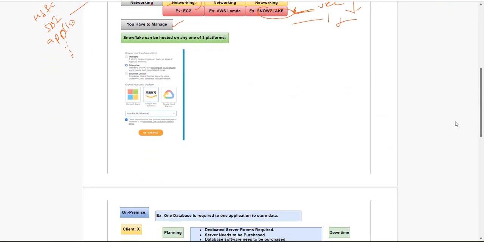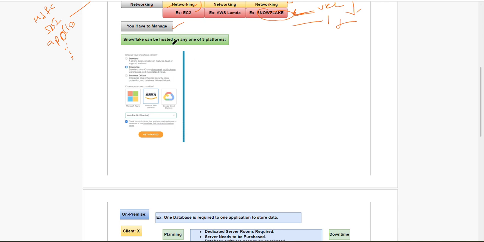Now, our Snowflake software we can host on any one of the clouds, as I told, AWS or Azure or GCP. Who will decide? The client will decide which platform we can use.